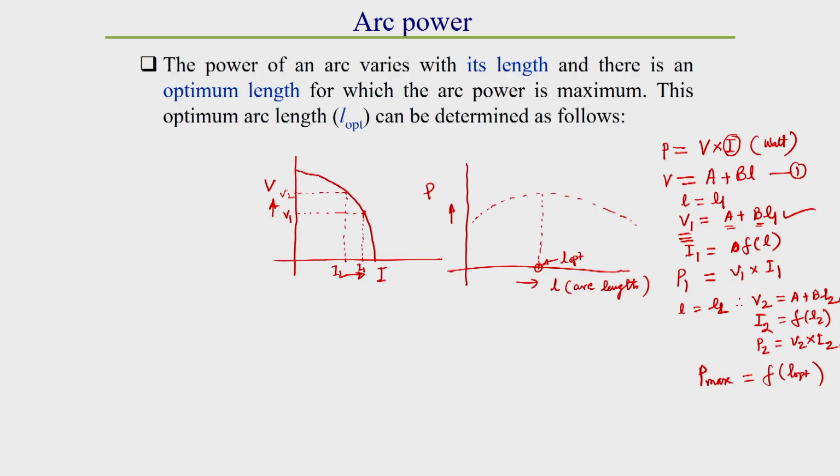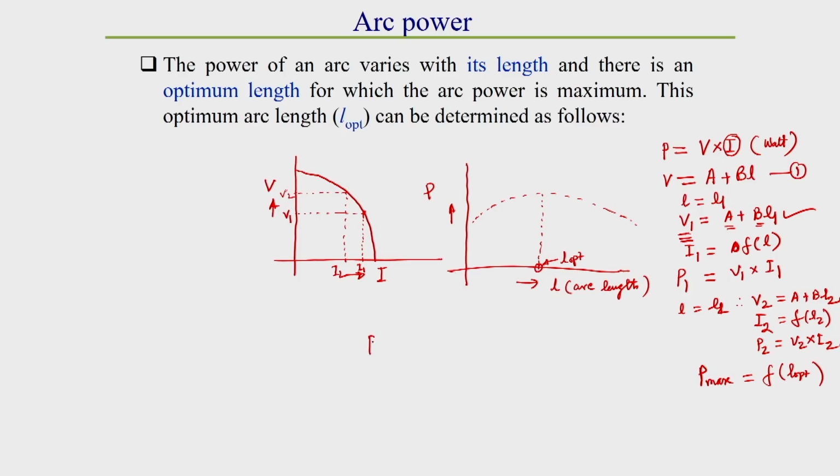If we plot power versus arc length, we observe that for a particular arc length we get maximum power. That arc length is called the optimum arc length, so we should use it to get optimum power. This is one way.